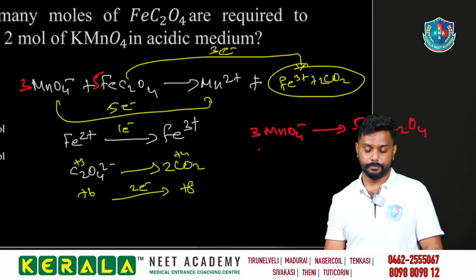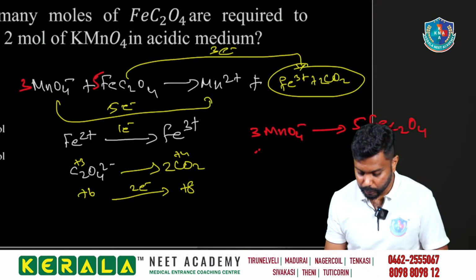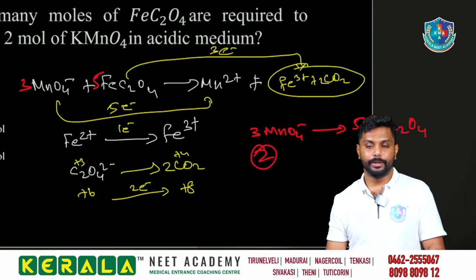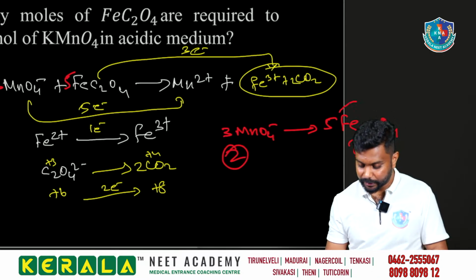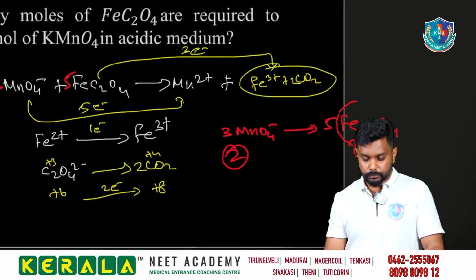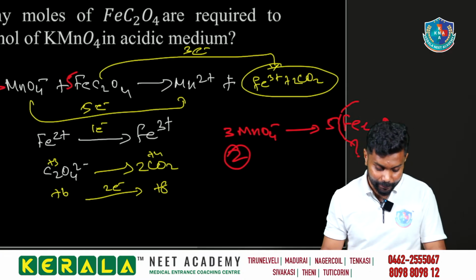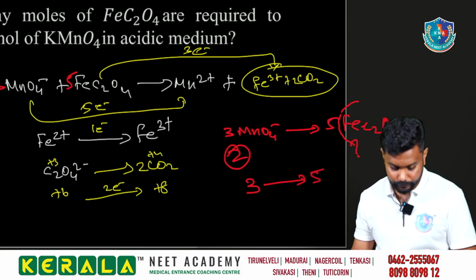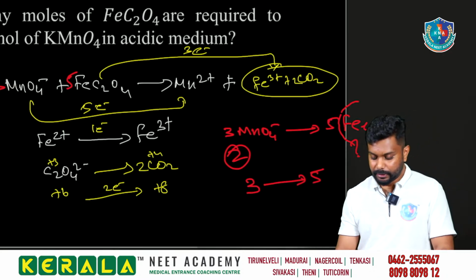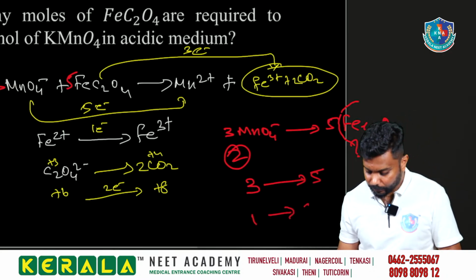How many moles of FeC2O4 are required to reduce 2 mole of MnO4 minus? We can mention that 3 moles of MnO4 minus will react with 5 moles of FeC2O4. Clear? So 1 mole is giving you 5 by 3.